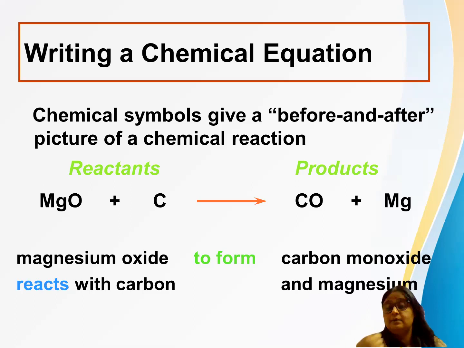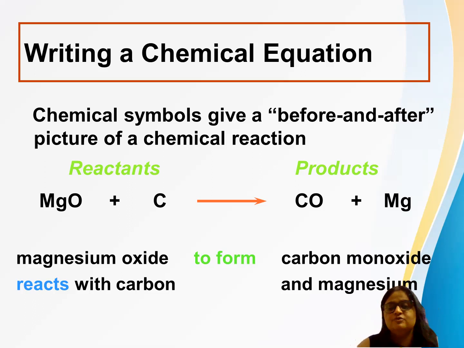A chemical equation will be the same, but you turn it into a chemical equation when you use symbols. Magnesium is Mg. Oxygen gas is O2. And the new product you get after combustion is magnesium oxide, which you write as MgO. So this is how you have turned a chemical reaction into a chemical equation.